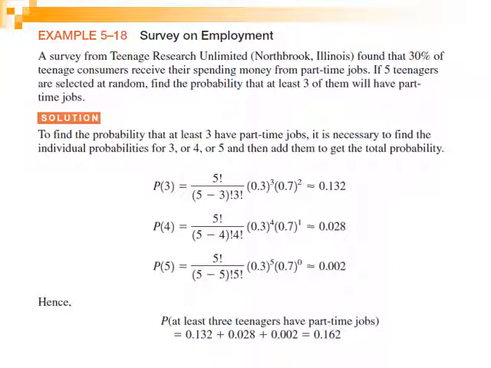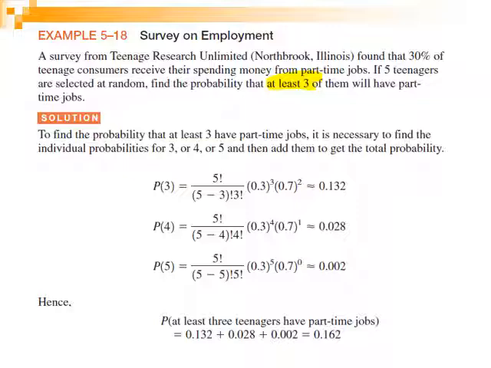Another example is a survey on employment. A survey of teenage consumers found that 30% of the teenagers received their spending money from part-time jobs. If 5 teenagers are selected at random, find the probability that at least 3 of them will have a part-time job. So we should first find the value of n, the value of x, the value of p, and the value of q to substitute in the